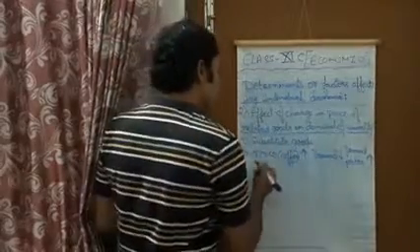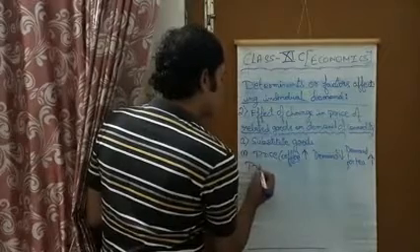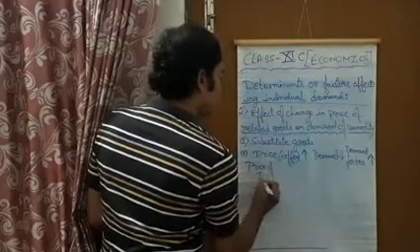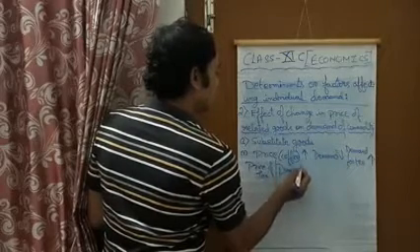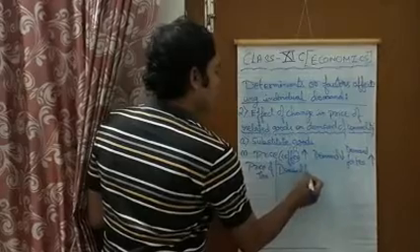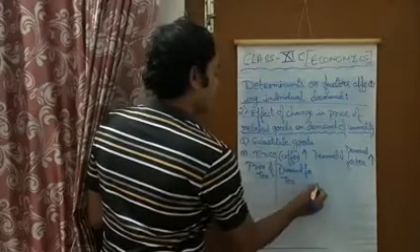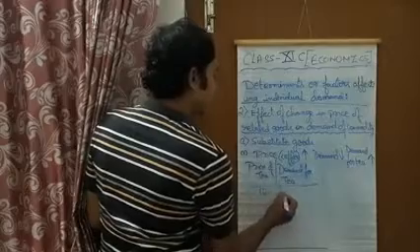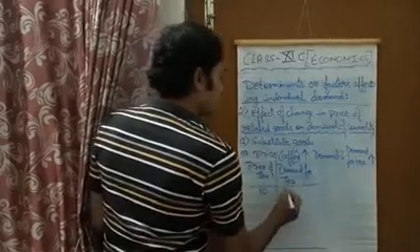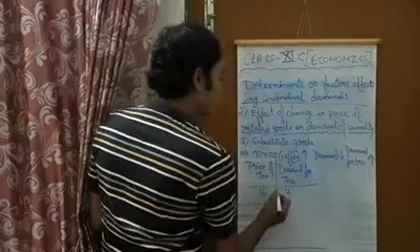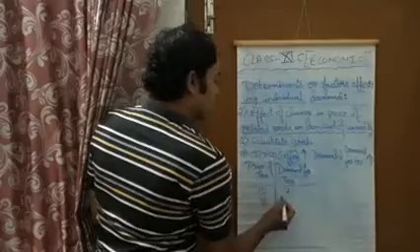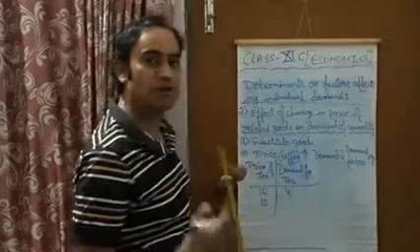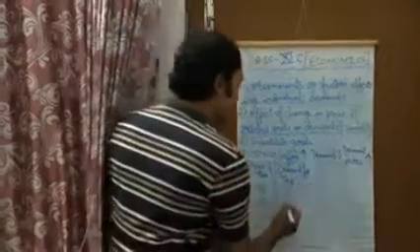So I am going to make one table here. If I write price of tea and demand for tea, then you will see, at price rupees 10, 4 units of tea are demanded by the consumer, and at the same price 10, the demand for tea by the consumer is going to rise to, say, 8 units.